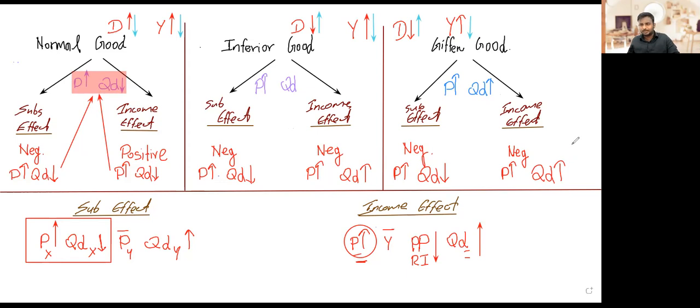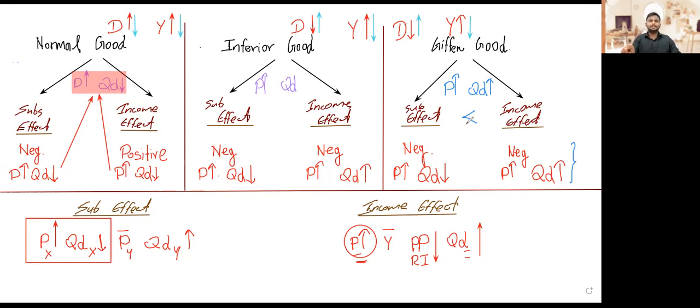The income effect should be more prominent, because that is the one that will lead to quantity demanded going up when price goes up, because the substitution effect will result in quantity demanded coming down for an increase in price. So if the income effect outweighs the substitution effect, then we will see a positive relationship between price and quantity demanded, right?